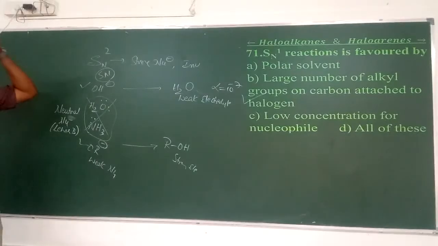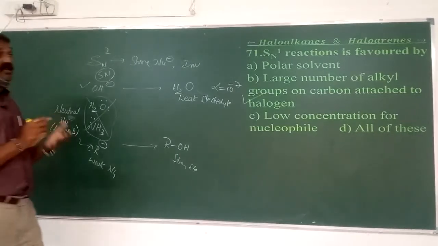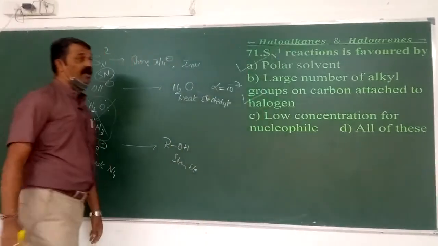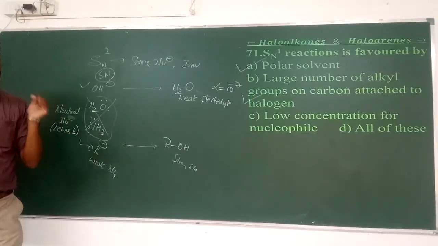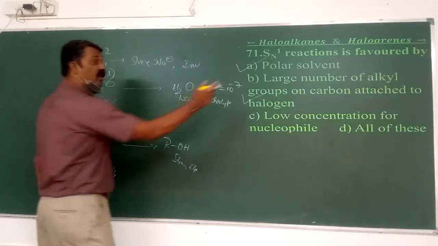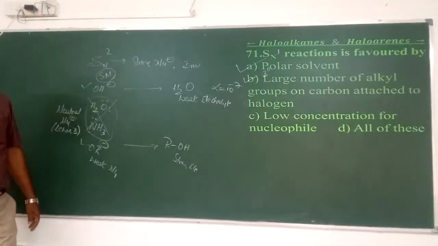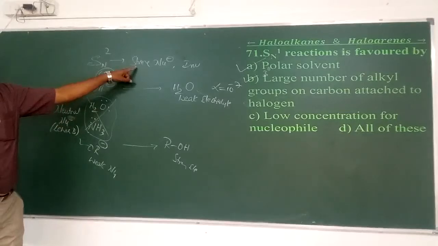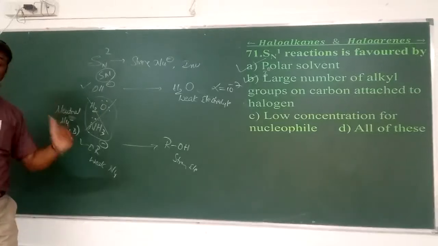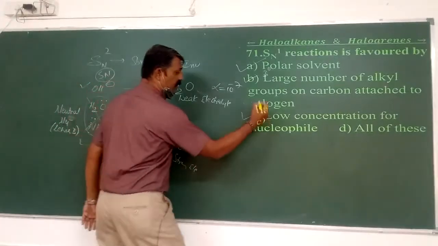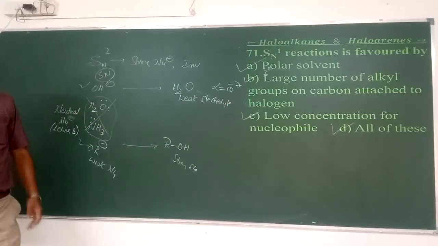71. SN1 reactions are favored by, it's a well-known fact, SN1 has to undergo ionization. Ionization needs polar solvent. Yes, okay. Large number of alkyl groups on the carbocation. We know that the order for SN1 is tertiary greater than secondary greater than primary. That is why larger groups means indirectly tertiary. Yes, that is also okay. And as for the strong nucleophile or strong concentration of nucleophile, that is SN2, whereas SN1 has the weak nucleophile or lower concentration. All are the conditions to exhibit the SN1 mechanism.